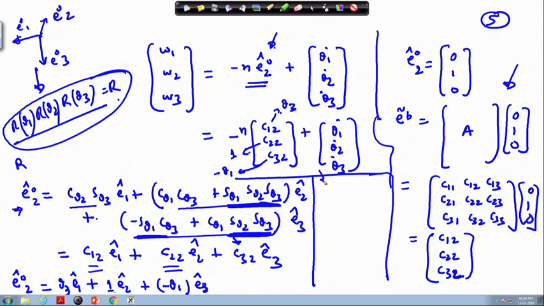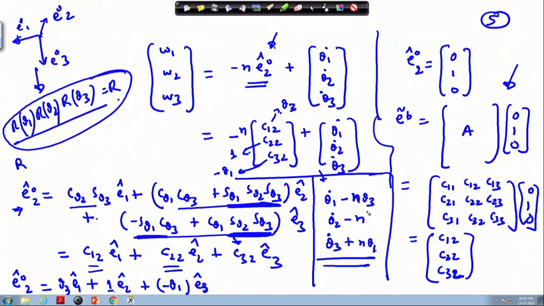If we take this part, this becomes theta 1 dot minus n times theta 3, theta 2 dot minus n, and theta 3 dot plus n times theta 1. So, this is what you get as omega 1, omega 2, omega 3.